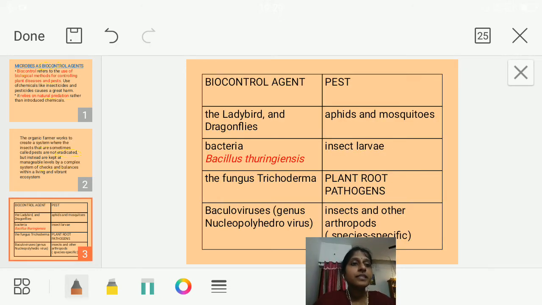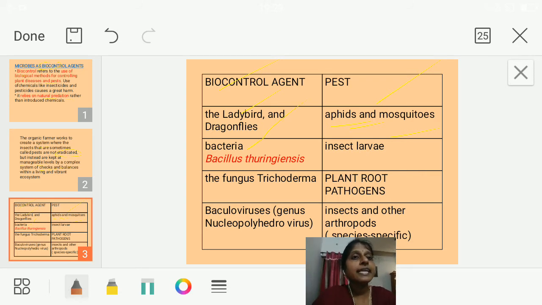So here in this slide you can see some of the biocontrol agents are given and the pest name is given. So biocontrol agents are the ones acting as predators and the pests are the ones acting as prey, okay. So you can find aphids and mosquitoes. So the pests like aphids as well as mosquitoes can be controlled by introducing in that area ladybird and dragonflies.